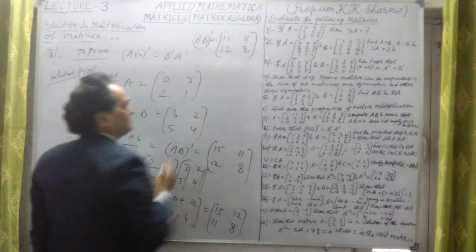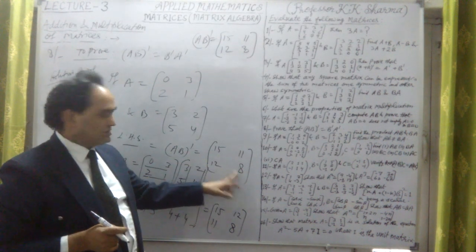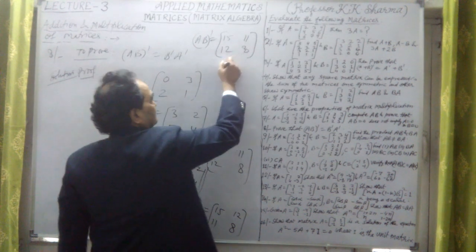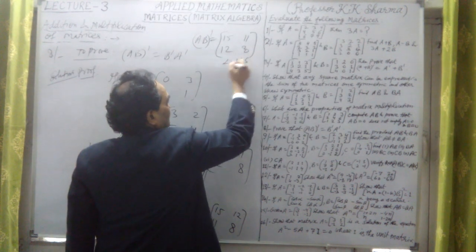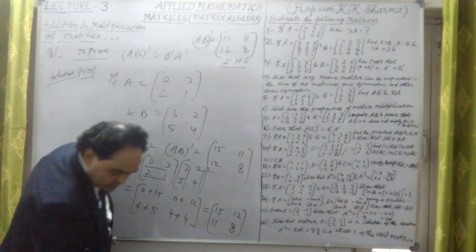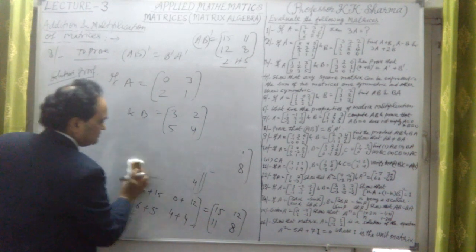12 and 8. Okay, so this is 15, 11, 12 and 8. This is left hand side. This is your left hand side we have taken. So let me now find what is right hand side. Now we have to find out what is right hand side.